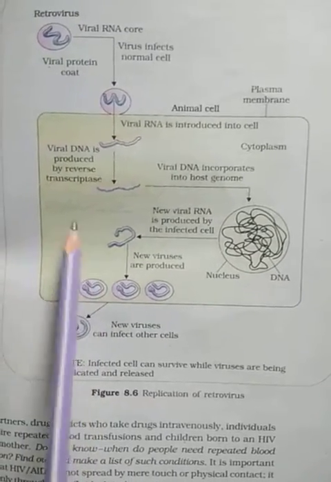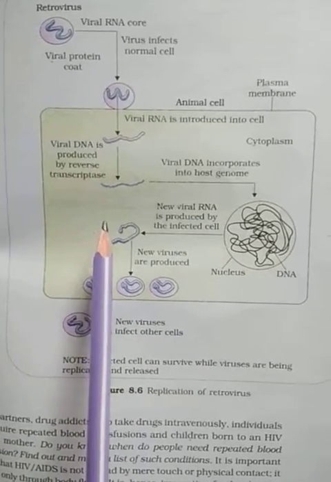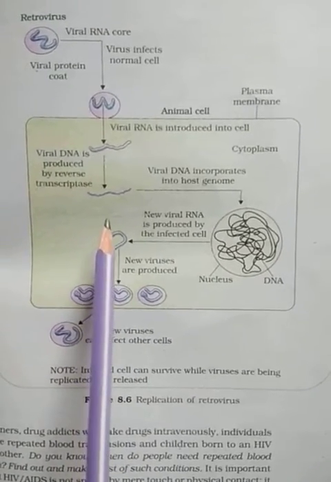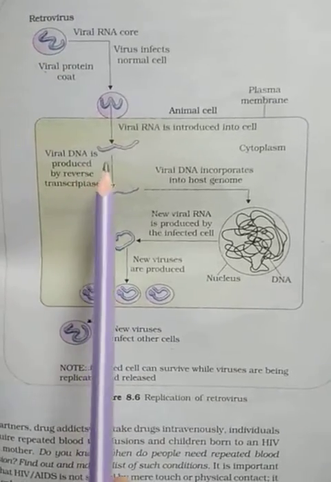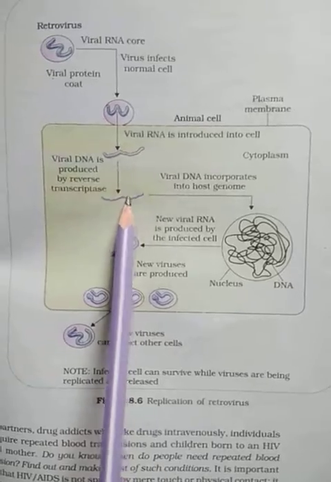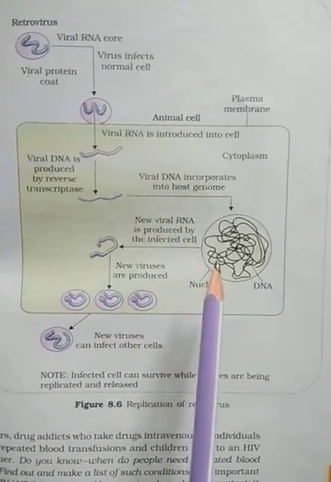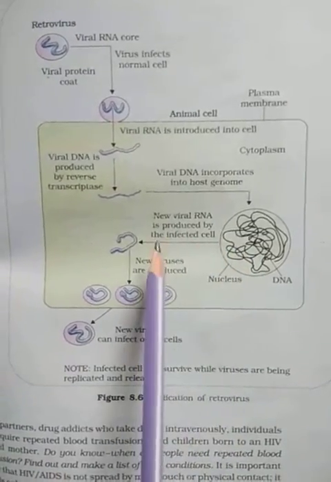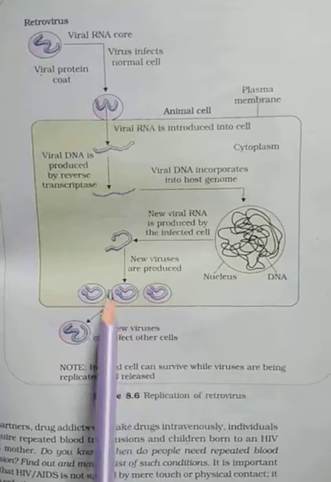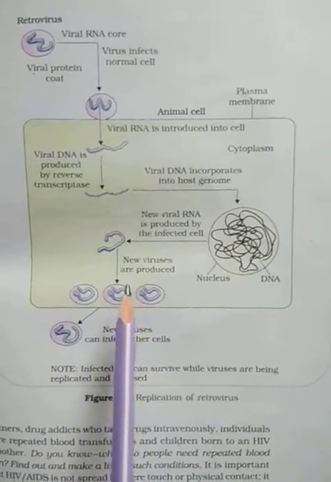Their RNA and the reverse transcriptase enter the T4 cells, and in the same way they produce the viral DNA. Again the viral DNA incorporates with the host DNA of the T cell, and again it forms the new RNA and proteins and forms the new viruses, multiplying their number in the helper T cells also.